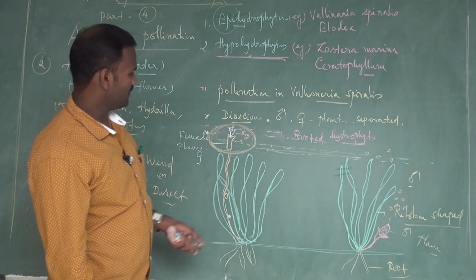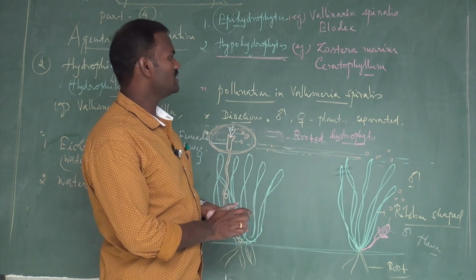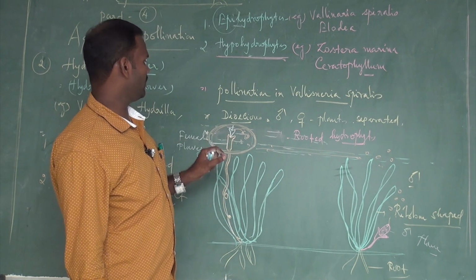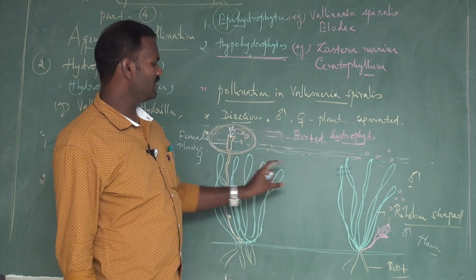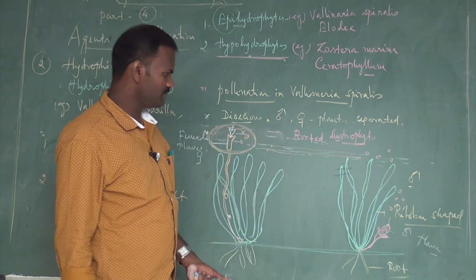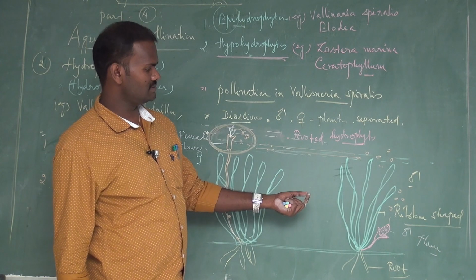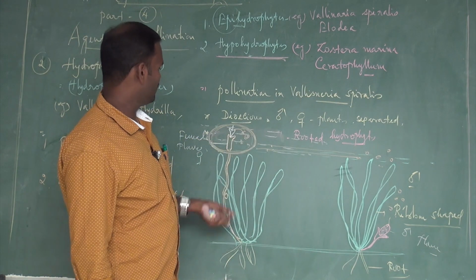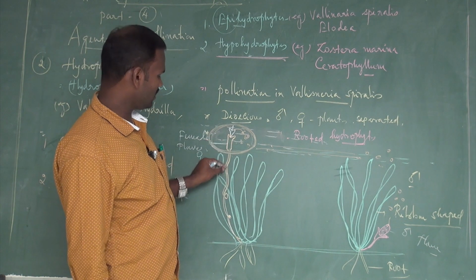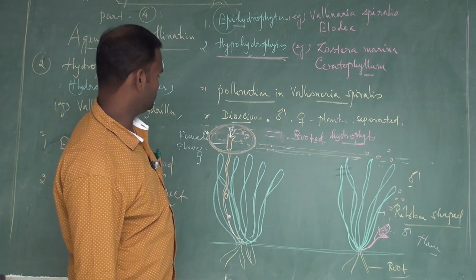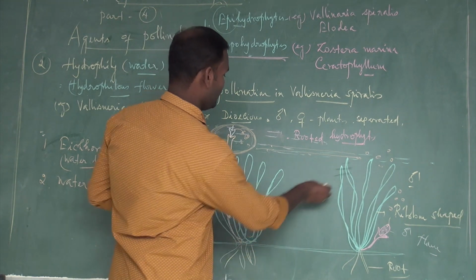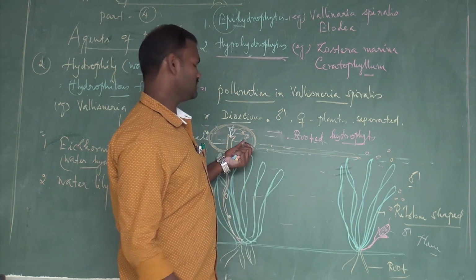So this is in this way the pollination takes place in Vallisneria spiralis. And once again I would remind you, Vallisneria is an aquatic plant, a dioecious plant. Male and female plants are separate. The male plant produces male flowers. After maturation, all the male flowers are brought to the water level, and the female plant produces female flowers, and the stalk of the female flowers is highly coiled. As a result of pollination, fertilization takes place within the water body, but pollination takes place on the surface of the water body.